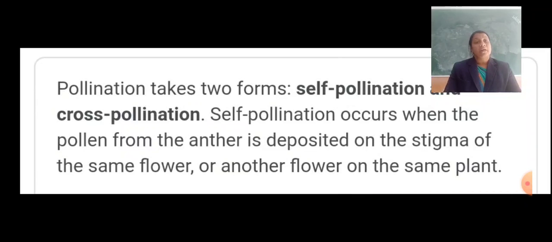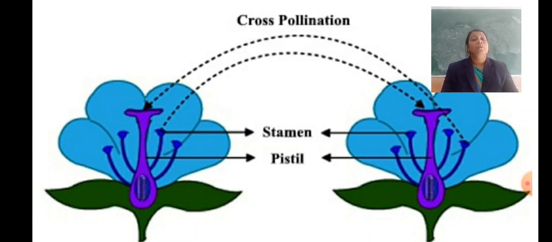Self-pollination mainly occurs in bisexual flowers, in which both male and female parts are present and they mature at the same time. Cross-pollination is more common compared to self-pollination. In cross-pollination, the pollen of one plant goes to the anther of another flower which is present on another plant. So cross-pollination is most common compared to self-pollination.